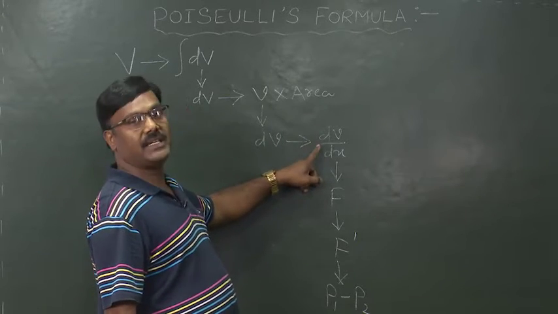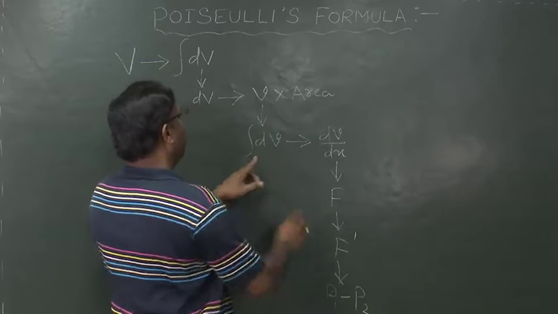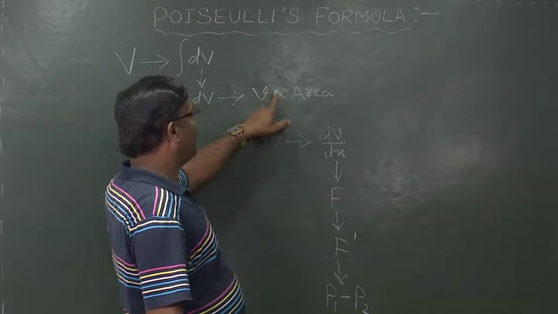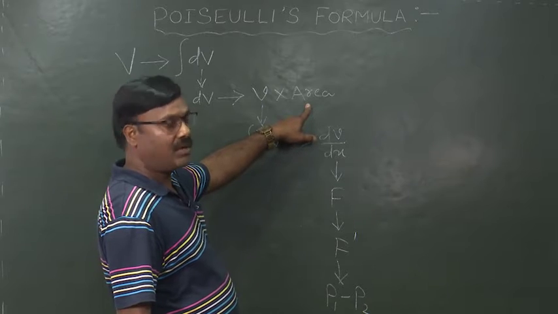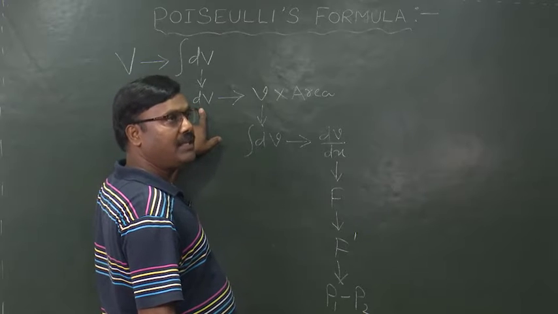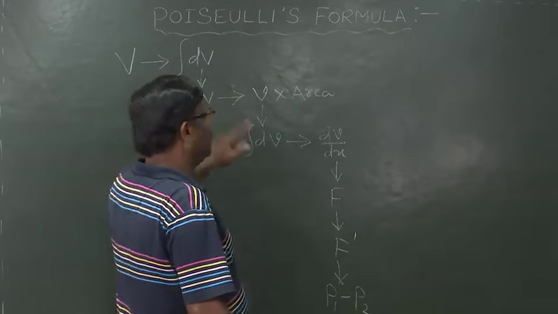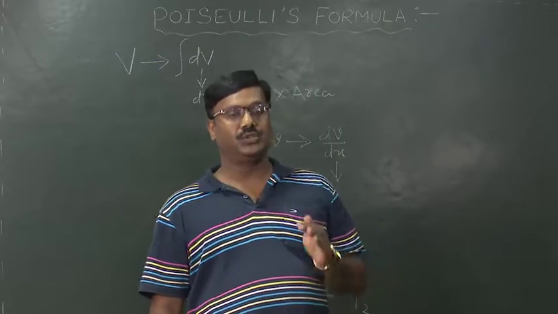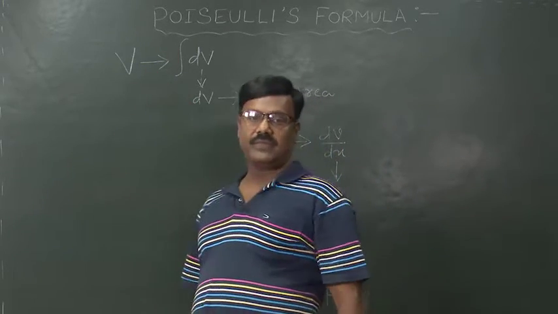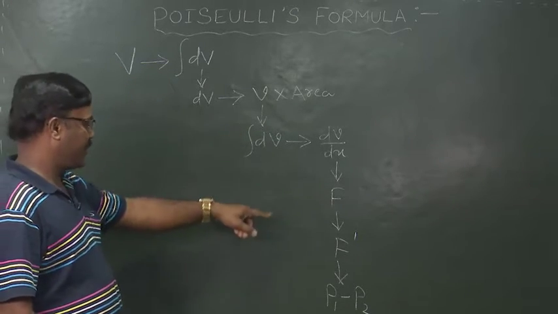Now, from dV by dx we can get dV, and by integrating this dV we can get velocity. If this velocity is multiplied with the area of cross section of that element, then we get the volume of liquid flowing through that element. Integrating that, we will get the volume of liquid flowing through the tube per second. Okay, this is the trick, and we have to follow this trick.